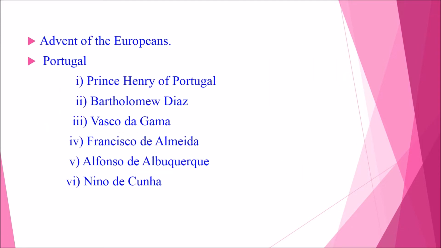Advent of the Europeans, Portugal. Under Portugal, we have Prince Henry of Portugal, Bartholomew Dias, Vasco da Gama, Francisco de Almeida, Alfonso de Albuquerque, then Nino de Cunha.